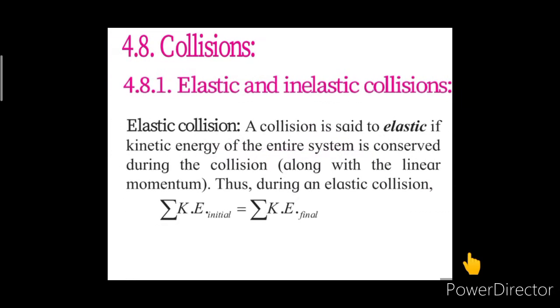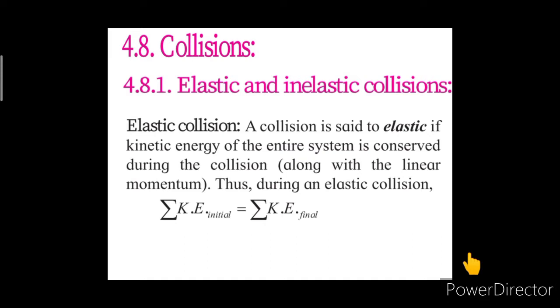A collision is said to be elastic if the kinetic energy of the entire system is conserved during the collision along with the linear momentum. That means when the total kinetic energy before the collision is equal to the total kinetic energy after the collision, as well as the total linear momentum before the collision is equal to the total linear momentum after the collision, such a collision is said to be an elastic collision.